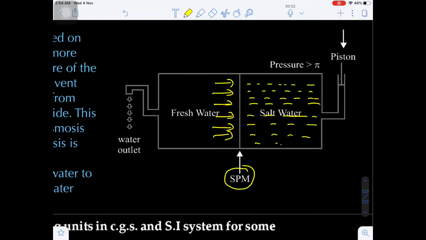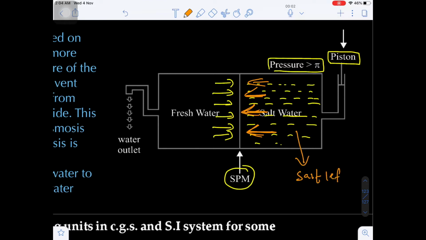But on the solution side we are applying some pressure with the help of a piston. The pressure will be greater than the osmotic pressure. That means the solvent will flow from the solution towards the solvent, due to which only solvent molecules pass through the semi-permeable membrane. On the right hand side, salt will be left, because salt is a solute which does not penetrate through the semi-permeable membrane.